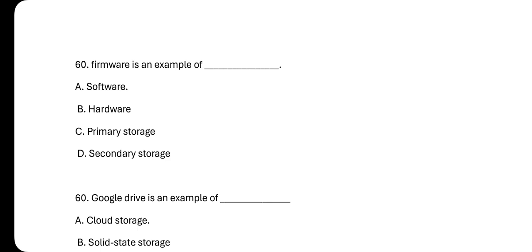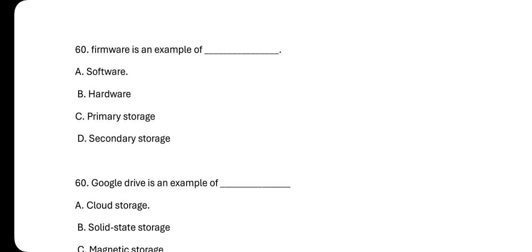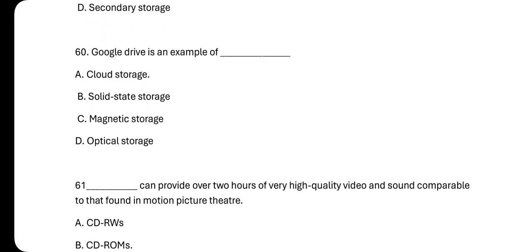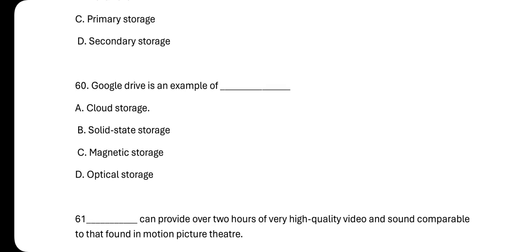Number 56, firmware is an example of a software. That's the answer. Number 60 is A, which is software. Hardware, primary storage, secondary storage, all of them are not part. Number 60, okay, I've had 60 twice. So let's take it like we are using this to replace some of the questions that reappeared.